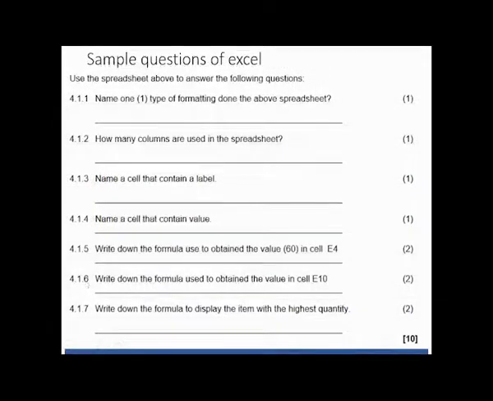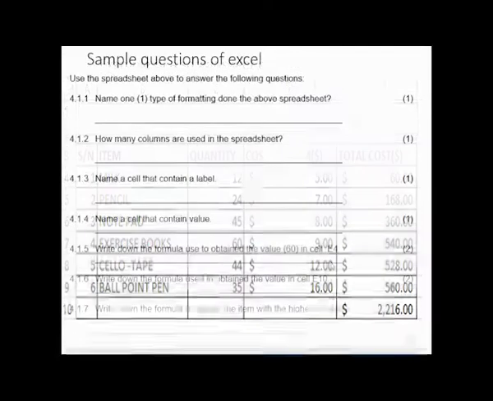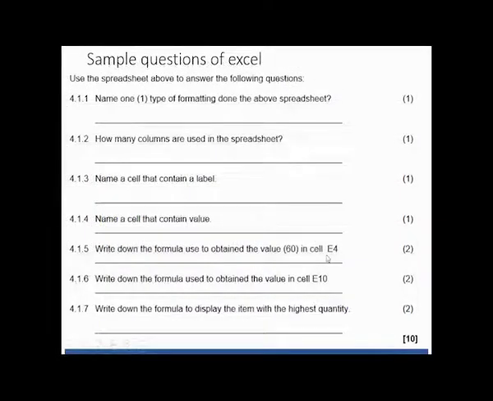Then look at the one that contains value. Look at the one that contains value. There you look at the ones that have numbers. Okay. For example, D4, then D7, and so forth. All right. These are common questions that come out.